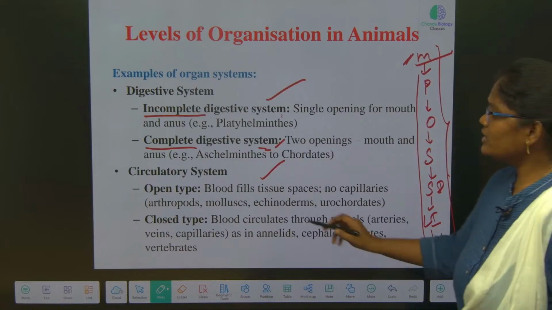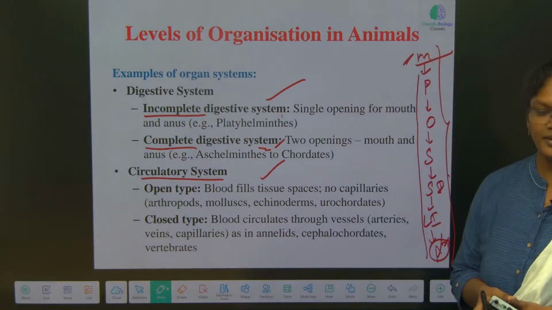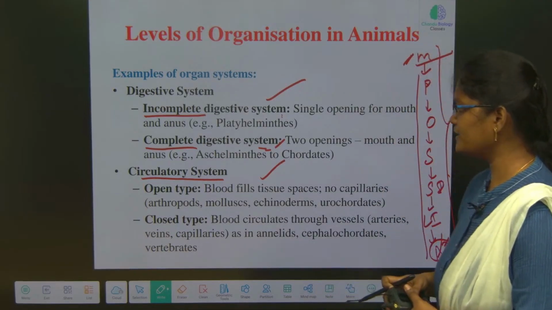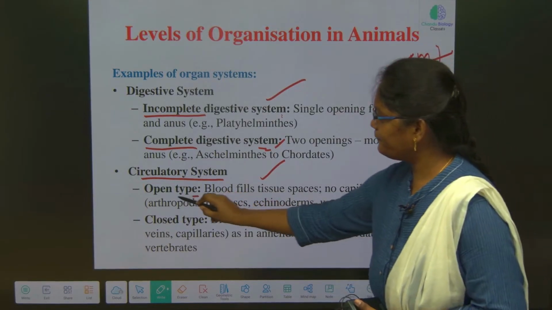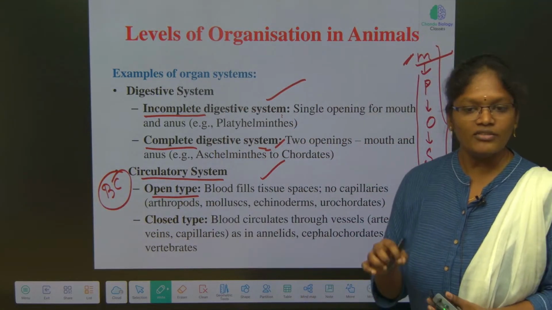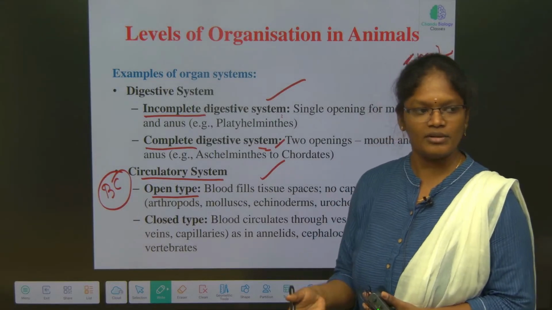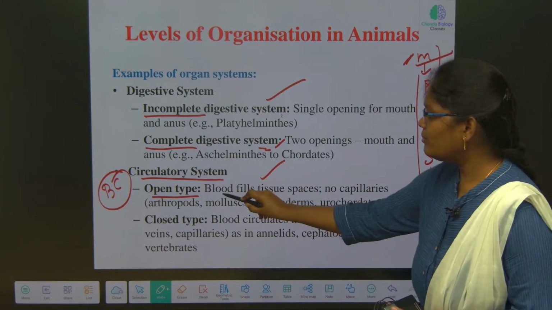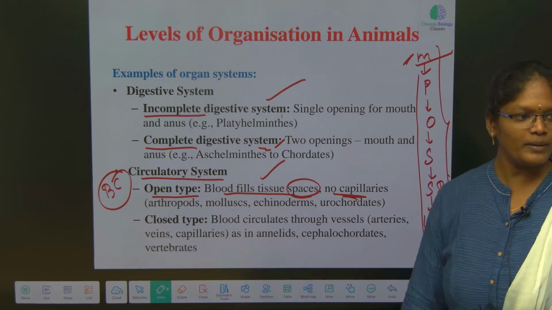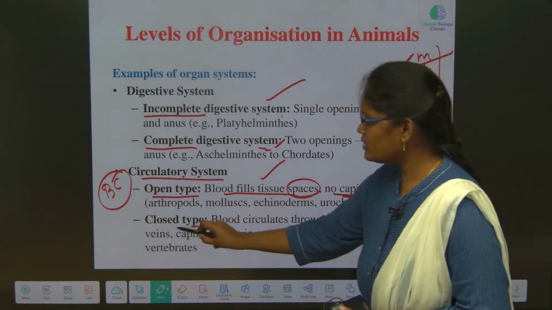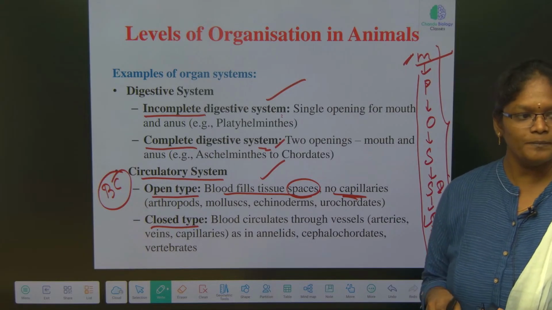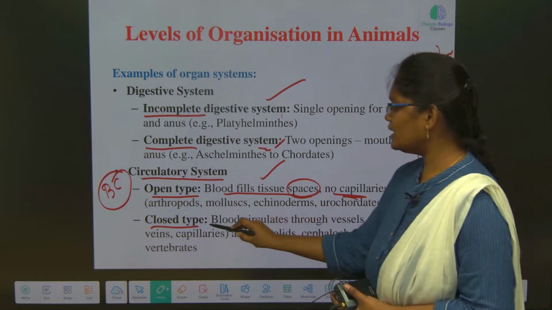Now, coming to the circulatory system. The circulatory system has two types. One is the open circulatory system and the other is the closed circulatory system. In the open circulatory system, there are no blood capillaries. The blood will not flow in blood capillaries. Here, the blood fills the tissue spaces, no capillaries. That is what an open type of circulatory system is. Closed type means there is the presence of blood capillaries. The blood flows through the blood capillaries. That is what a closed type is.